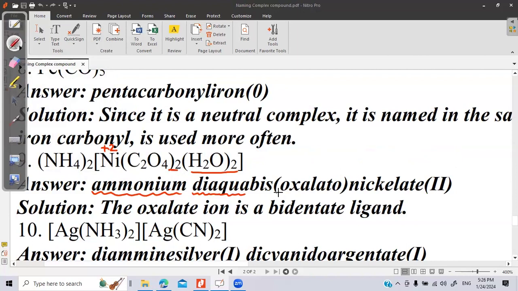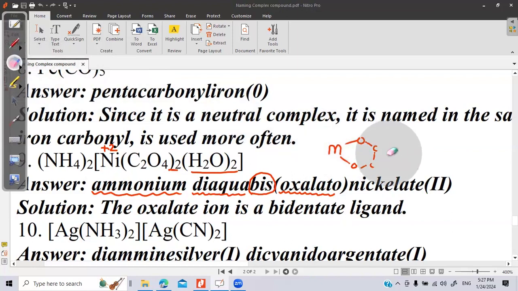Why bis here? Oxalato with a metal forms this type of ring structure.